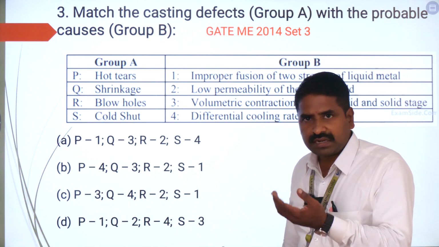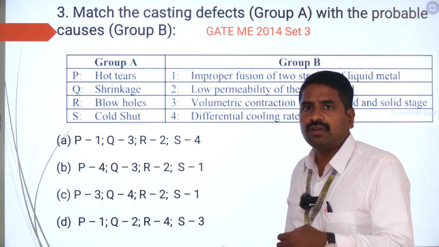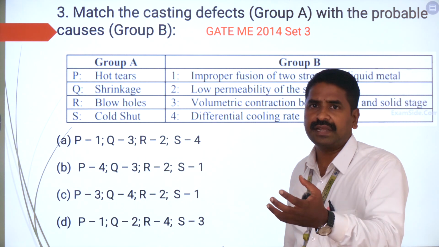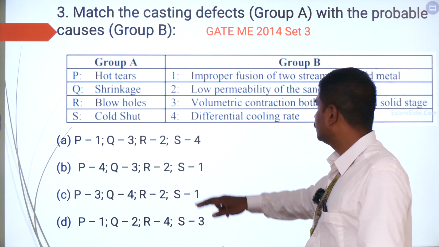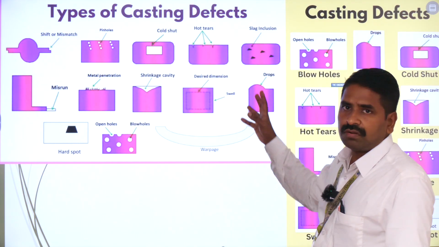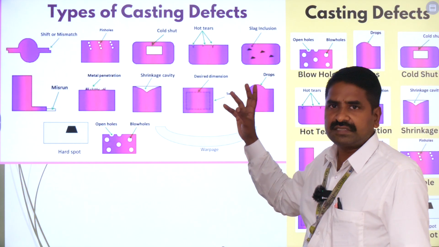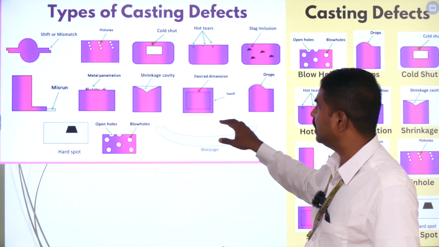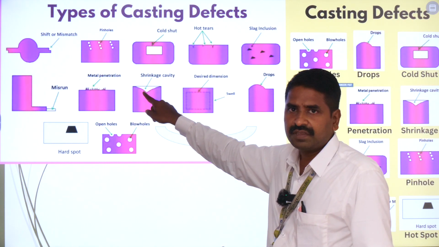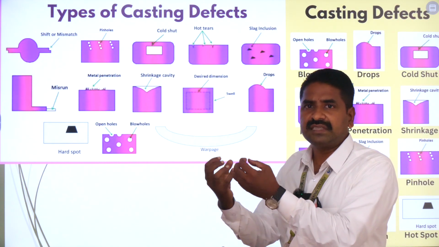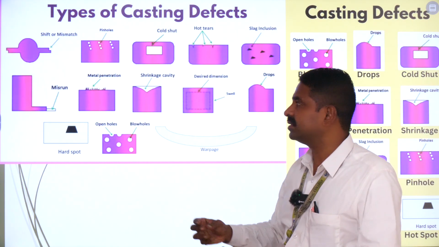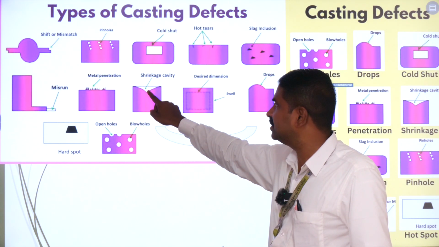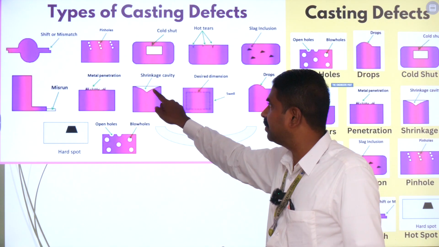Now, to identify the correct answer, you first have to know about the various types of defects taking place in a cast product or component. So now I am going to give a diagrammatic illustration of various types of defects present in casting. First, you can see over here, this is a shrinkage cavity, in which the component is going to have a shrunk volume or shrinkage in size. This is going to be the entire rectangle or cube which is formed, but you are going to have shrinkage. This is called a cavity, which is formed due to this shrinkage.